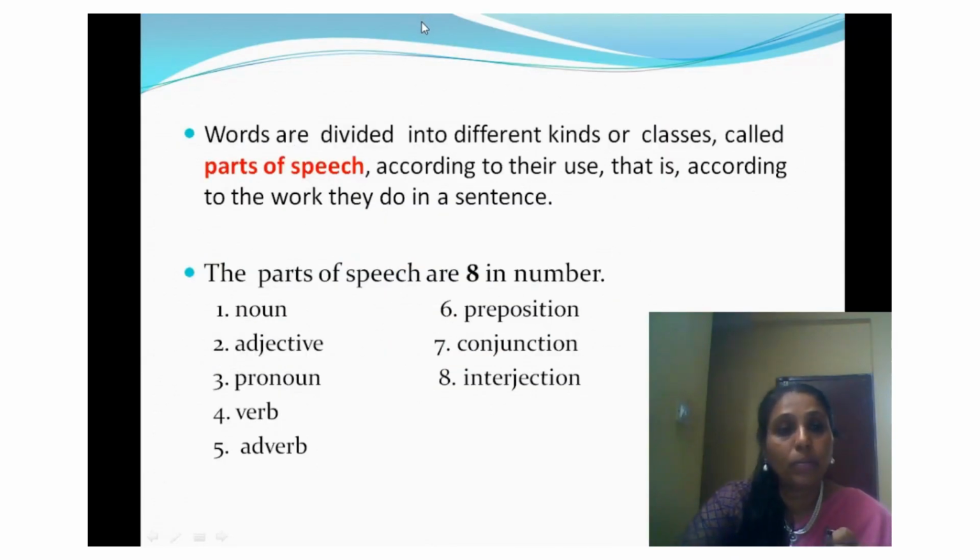Now, let us define parts of speech. Words are divided into different kinds or classes called parts of speech according to their use, that is, according to the work they do in a sentence. The parts of speech are eight in number: noun, adjective, pronoun, verb, adverb, preposition, conjunction, and interjection. Let us define each one by one.